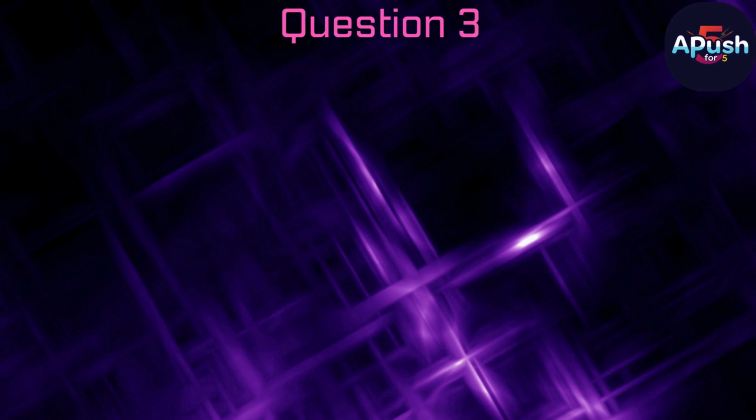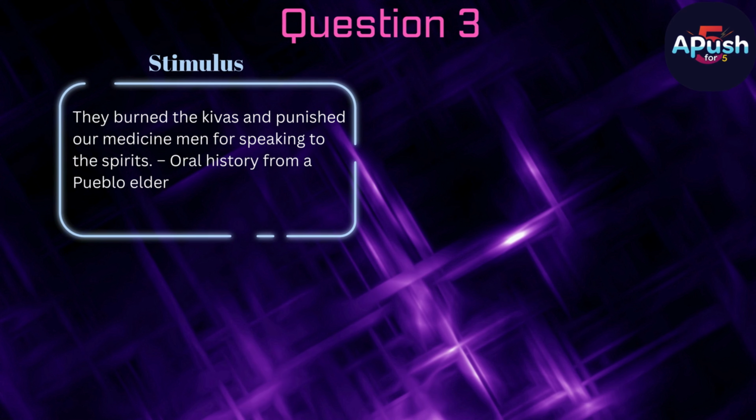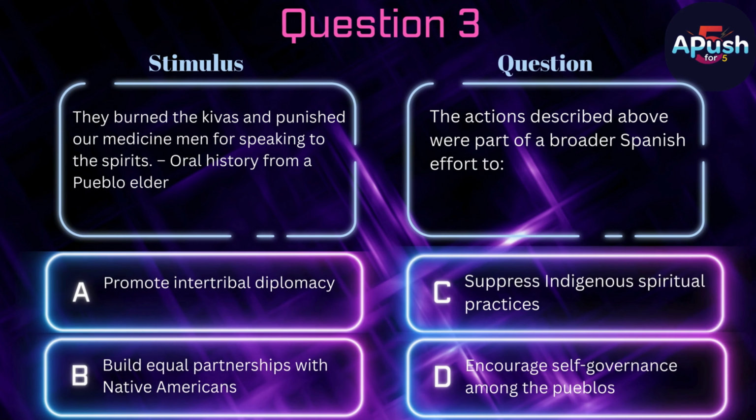Question 3. Stimulus. They burned the kivas and punished our medicine men for speaking to the spirits. Oral history from a Pueblo elder. Question. The actions described above were part of a broader Spanish effort to A. Promote intertribal diplomacy. B. Build equal partnerships with Native Americans. C. Suppress indigenous spiritual practices. D. Encourage self-governance among the Pueblos.